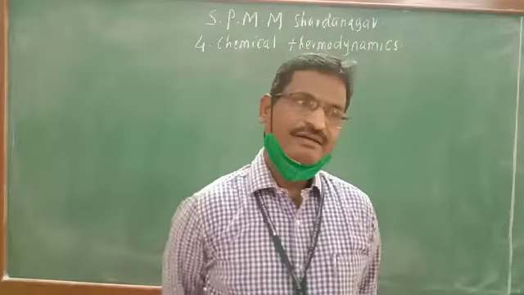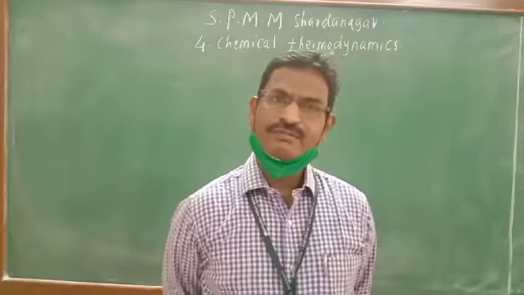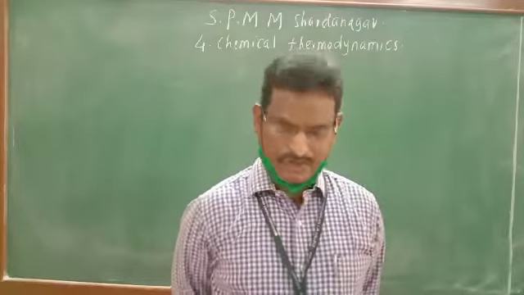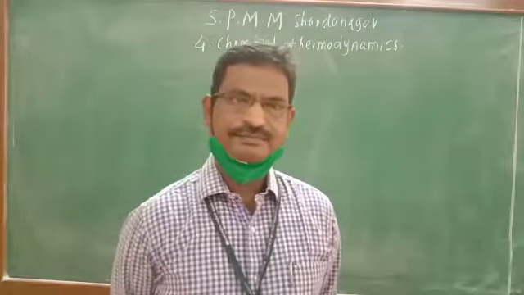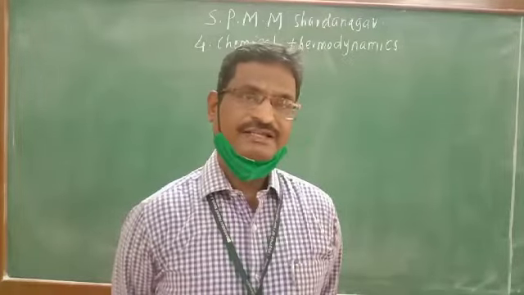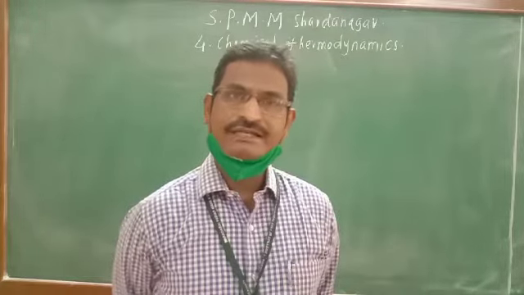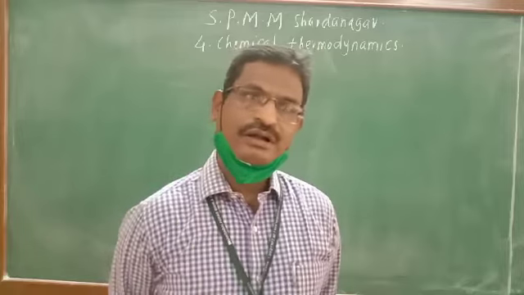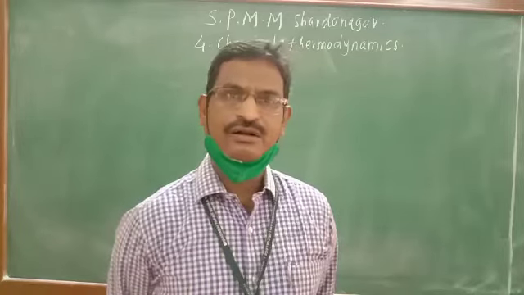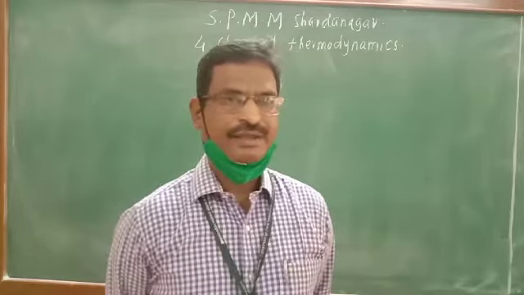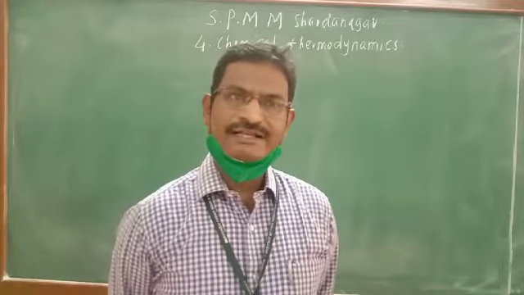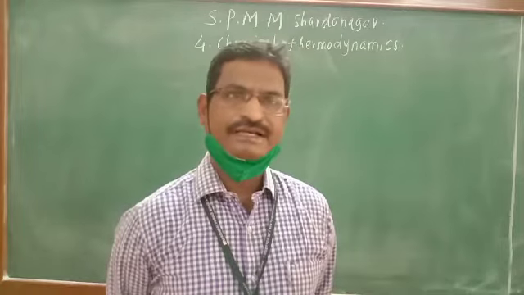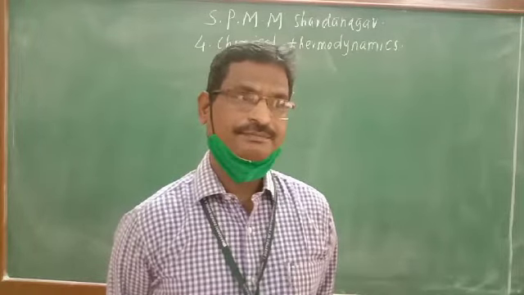In the last video number 7, we have studied the concept of maximum work, followed by the expression for maximum work during a reversible isothermal process. There we have studied that in order to obtain the maximum work, the process should be reversible.